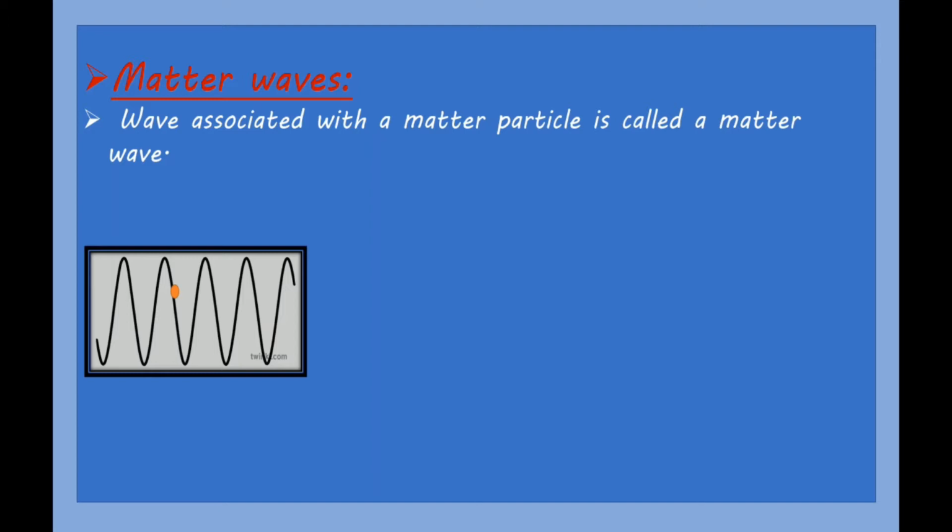So here, after this, we can write the definition: the wave associated with a matter particle is called a matter wave. So remember, the wave which is associated with a moving matter particle is called a matter wave, and this wave is present only for a moving particle. If the particle is at rest then the wave will not be there, meaning when the particle moves, at that time only there is a wave associated with it.